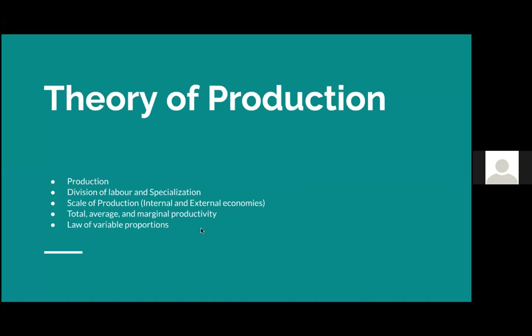So under theory of production, the concepts that we're going to cover are production, division of labor and specialization, scale of production, including internal and external economies, then total, average, and marginal productivity, and finally, the law of variable proportions.